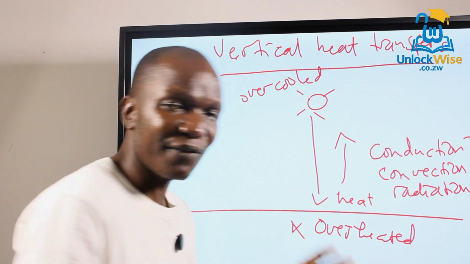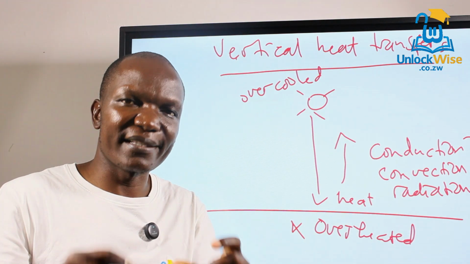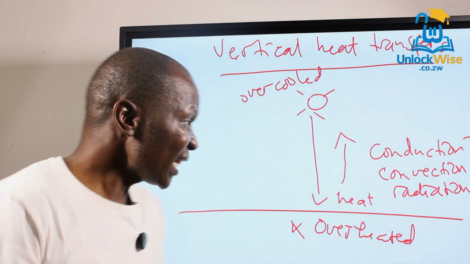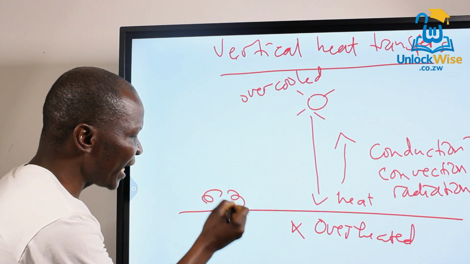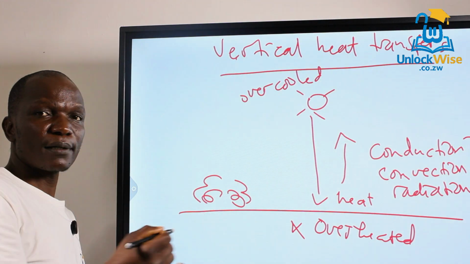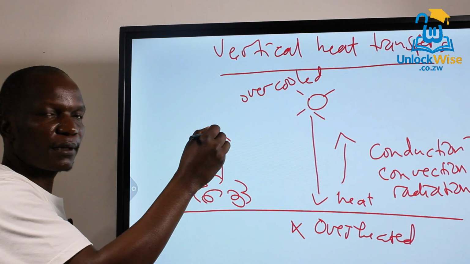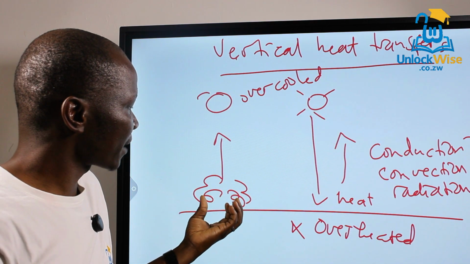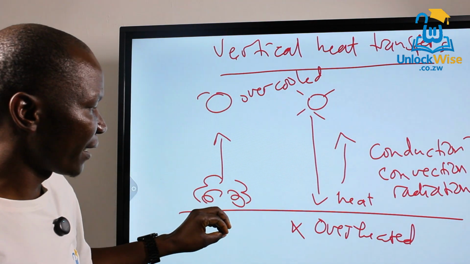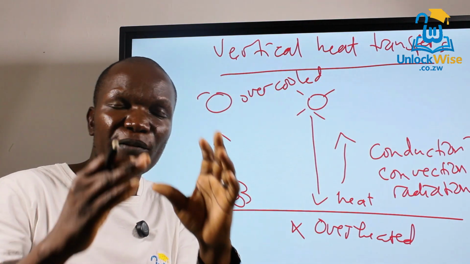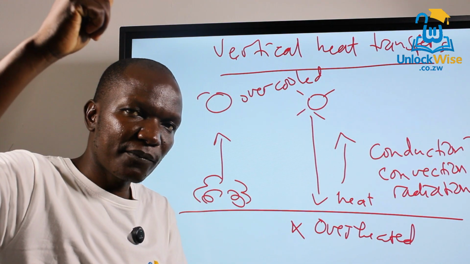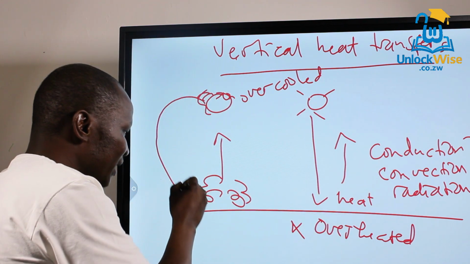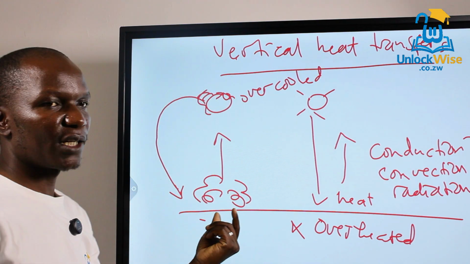Then there's also convection. Convection, you know this one. Each time a pass of air is heated, it becomes light and unstable, so it rises. In other words, a pass of air is heated, becomes unstable, rises, and then cools up there, which means that heat is being transferred up from the lower atmosphere because of air masses becoming unstable. Each time a pass of air becomes unstable, what happens to it? It rises. So convection makes sure that when the air cools there, it descends back because it becomes denser. So it comes back to replace the warm what?